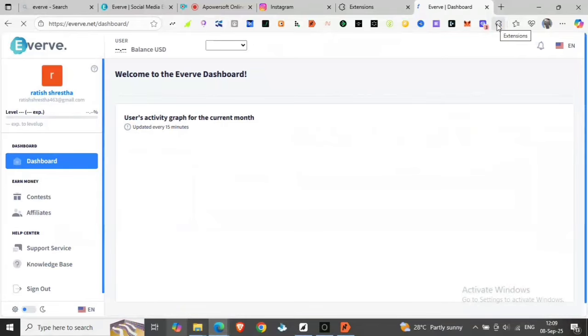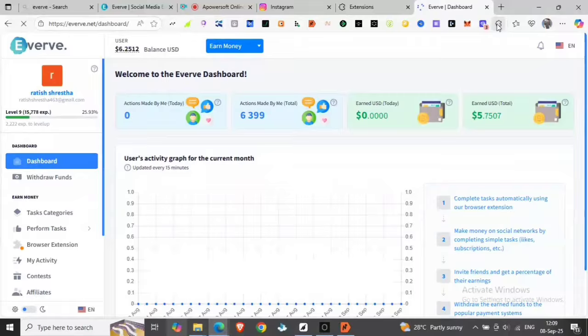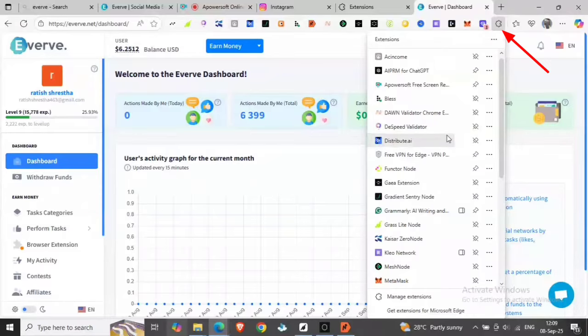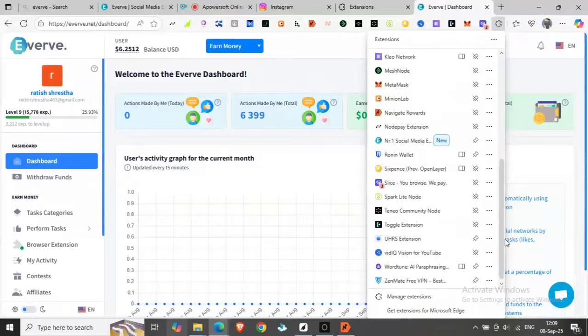So since the extension is installed, let's pin it in our extension bar. You can see different extensions. So scroll down and you can see there number 1 social media, that is Everve. You can see the new extension being installed.